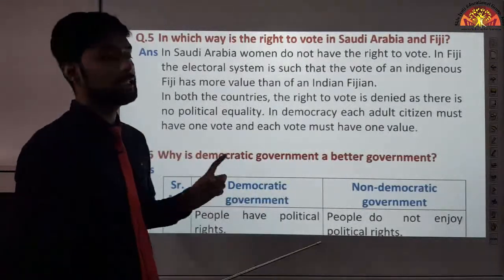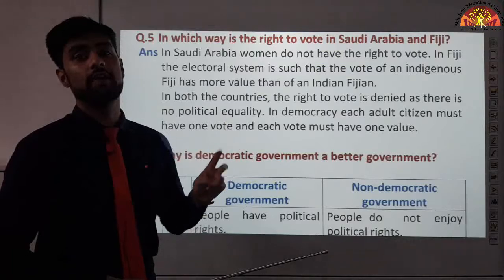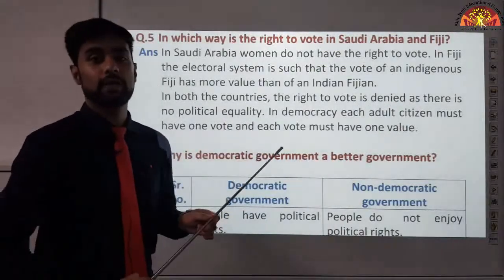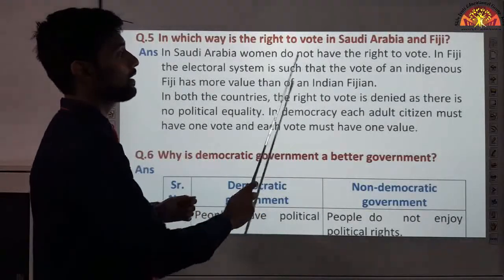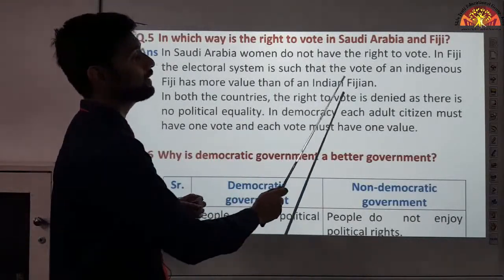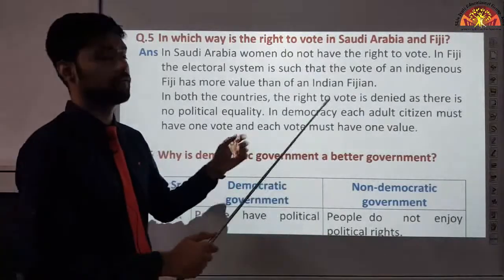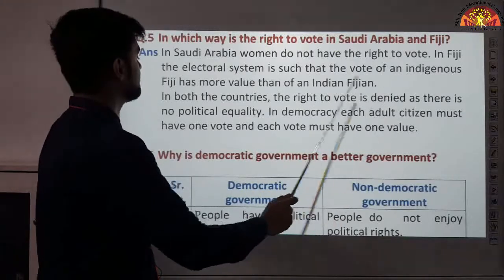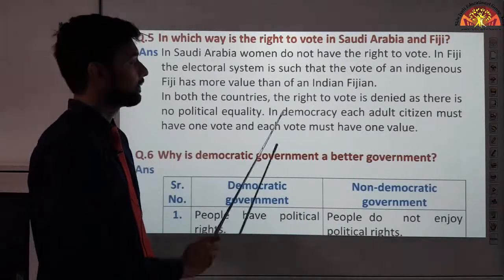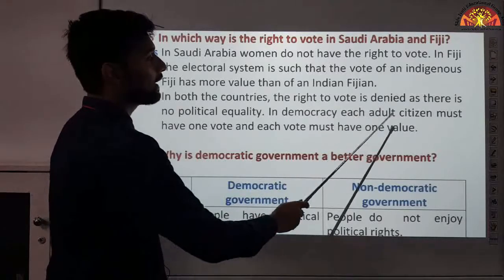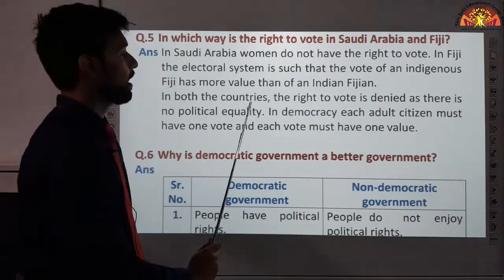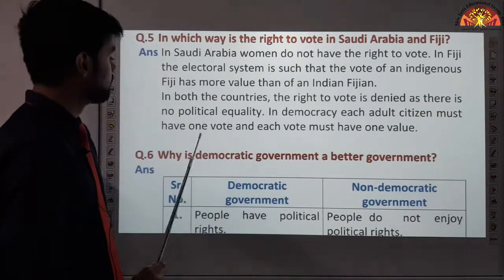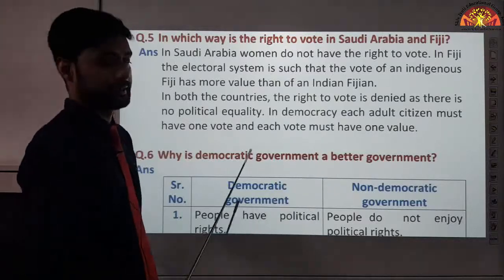And another thing was that each person will have one vote which will be equal to one value. But as you can see, indigenous Fijian means the people native to that country, their vote held more value than that of an Indian Fijian, than some other Fijian who came from a different country, okay? In both the countries, the right to vote is denied as there is no political equality, correct? In democracy, we say that each adult citizen must have one vote and each vote must have one value, okay students? Why is democratic government a better government?